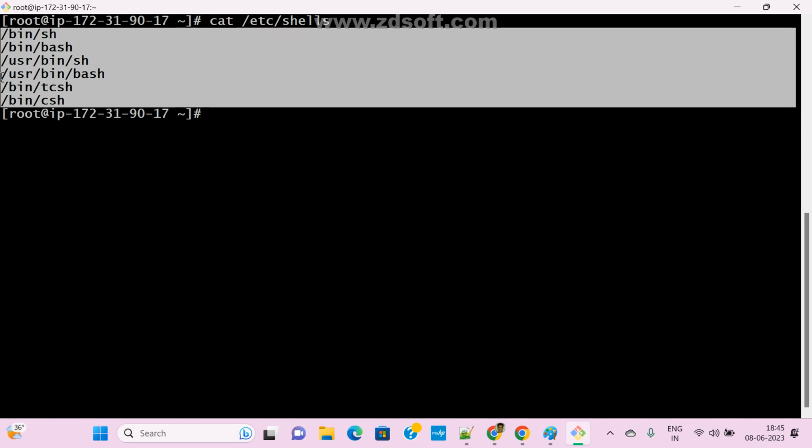Clear? So this is the default file: /etc/passwd is the user file. And this is the shells file, which tells how many types of shells are available. If you want, we can check those types. Clear? Now we'll see them one by one, what each one is and where we can exactly use it. Alright, one second, I will be back.